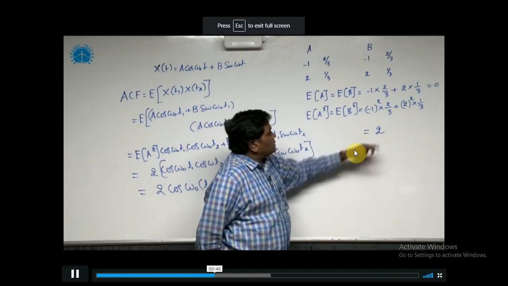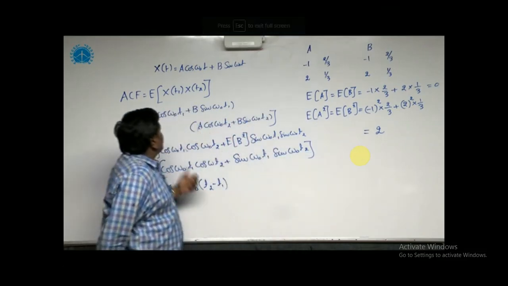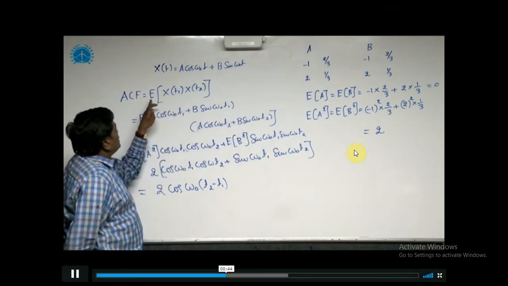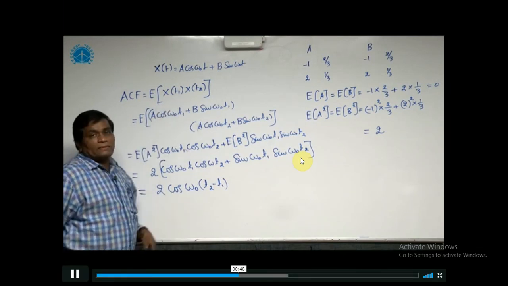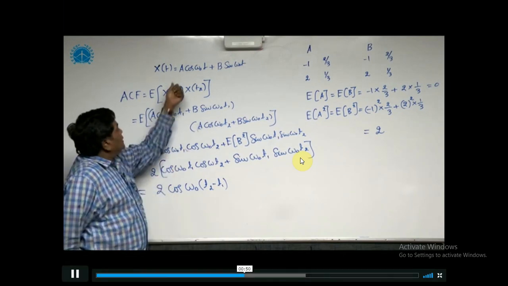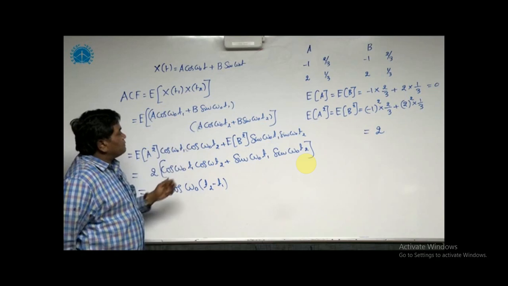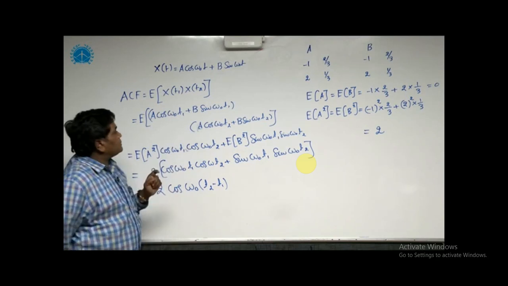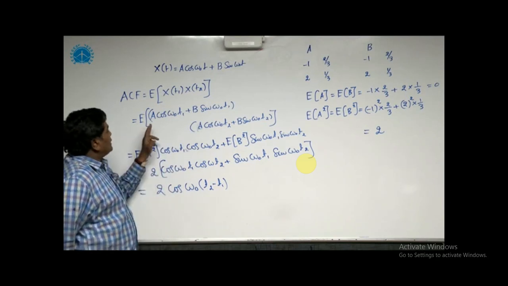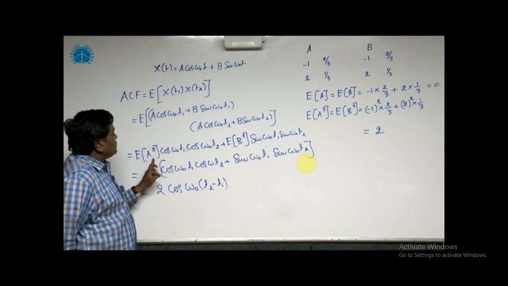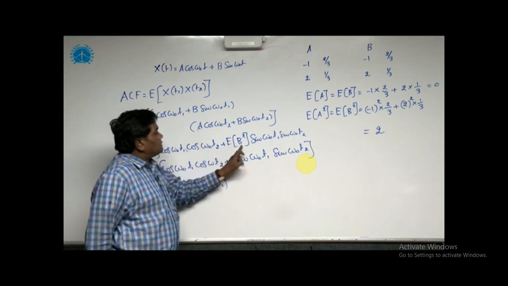Now see here, the autocorrelation function, we know, is nothing but expectation of x of t1 into x of t2. Now if you substitute this and simplify, a total of 4 terms are possible, but out of those 4 terms I am considering only the expectation of a square term and expectation of b square term.